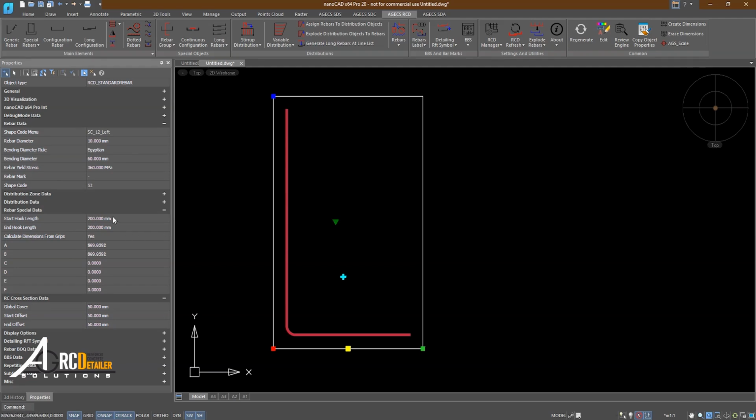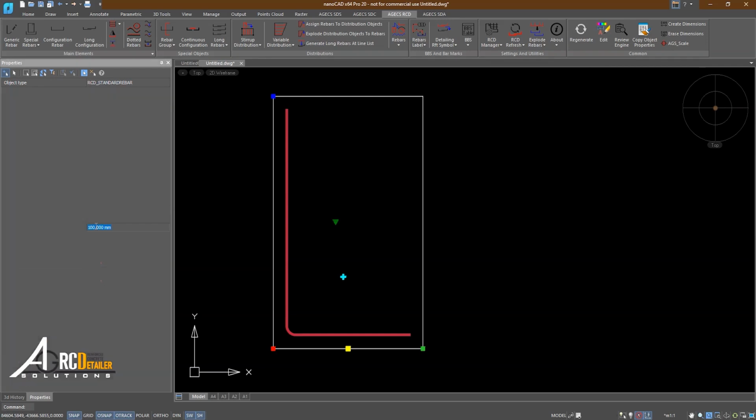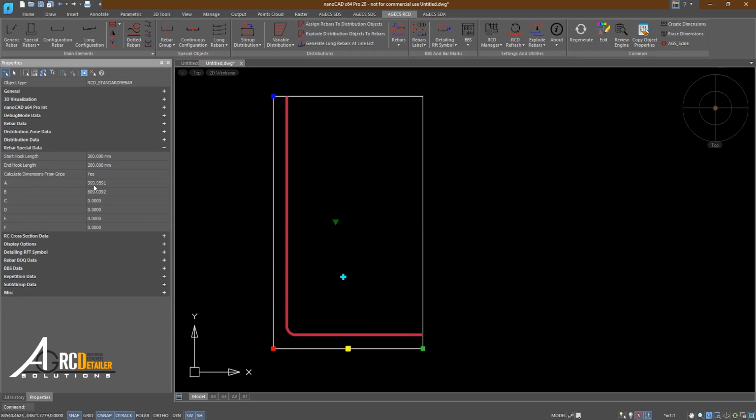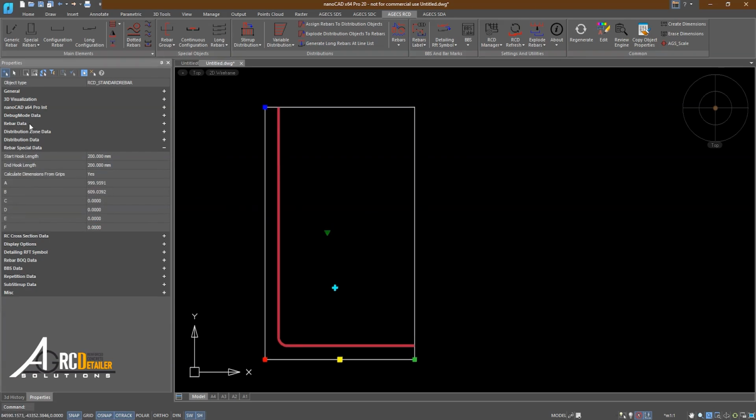This one doesn't have any hooks, therefore the numbers I enter for the hooks don't work for this shape because they have no effect. But the opposite is true for the start offset and end offset, because they actually change my shape. So this varies from one specific shape code to another. Now I know when exactly to use the start hook and the end hook.